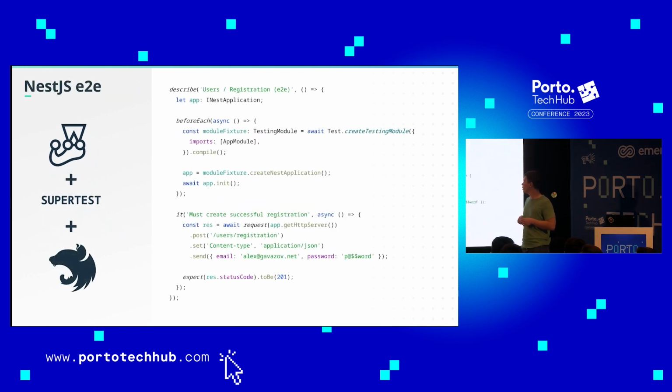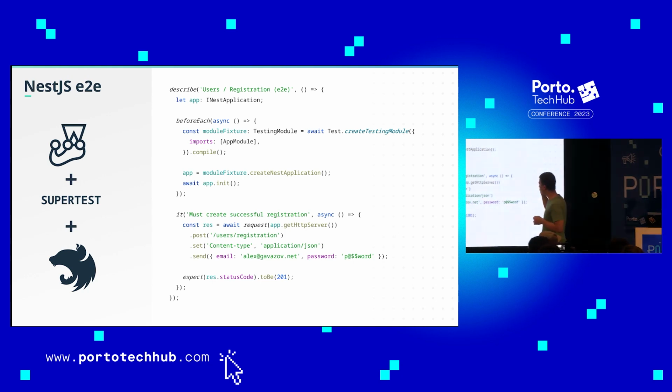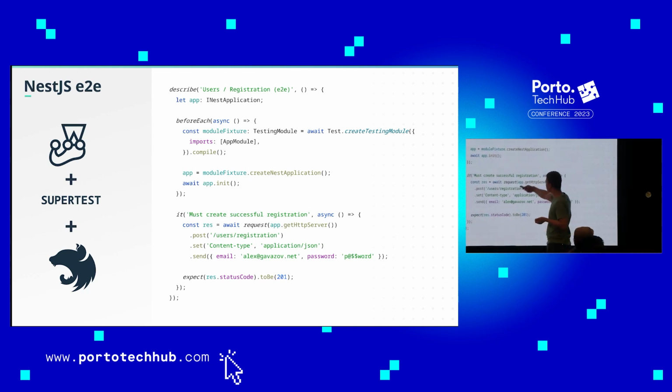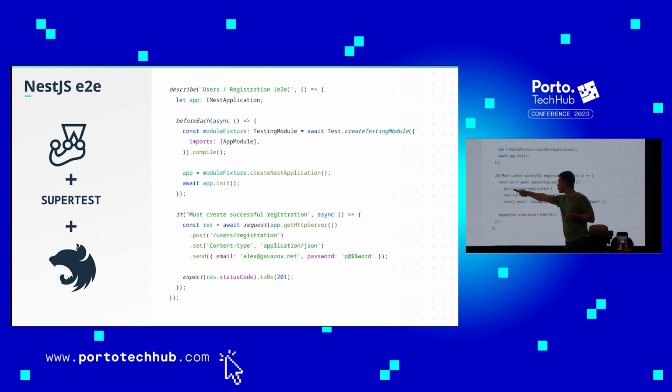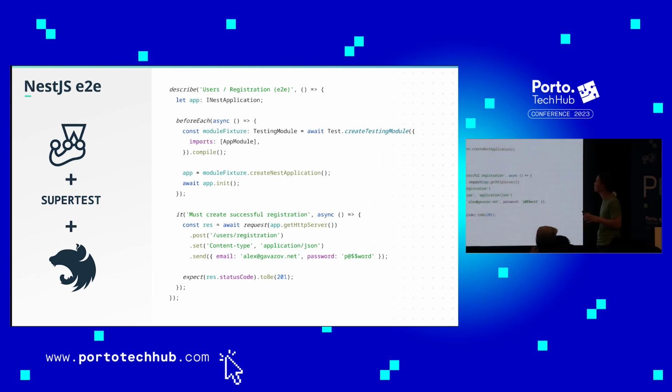So let's look at this one, which I already explained. You have these scenarios where, for example, we test administration. We are sending a POST with Supertest, which takes care of sending some HTTP request, which will be JSON, with some data. And we are expecting from Jest, of course, the status code from the request to be 201, which usually means something is created. We can use anything you want, it doesn't matter.